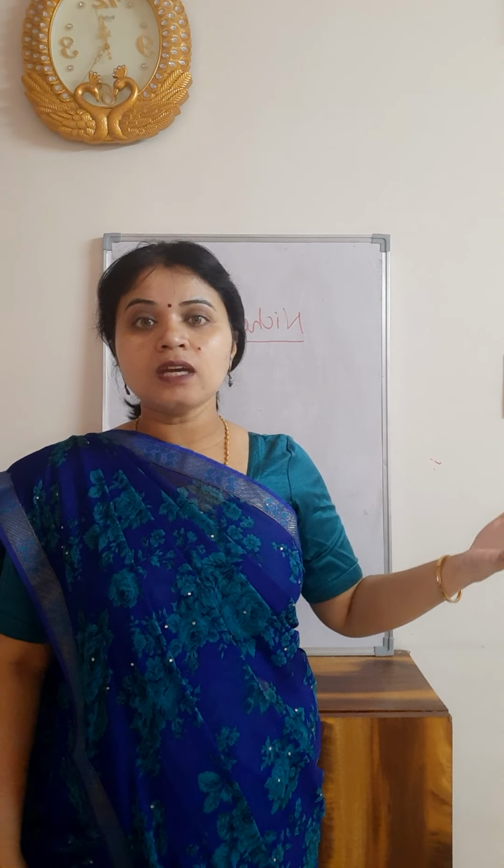If where I am standing, I create a wall here and now I am not able to see the camera, then this will not be my niche, because of this variation of the wall, I have lost the connection with the camera. So niche means a suitable place for the organism to survive with the variations, and with variations only the organism has also started adapting. So when the organism is able to adapt to the changing environment, we say the individual has adapted to the environment and an evolution has taken place.